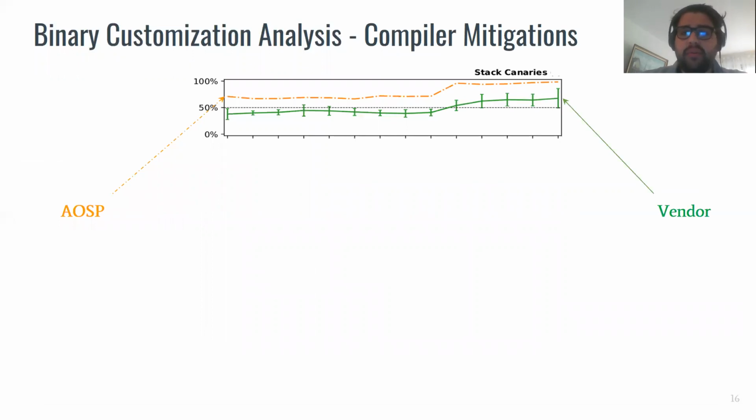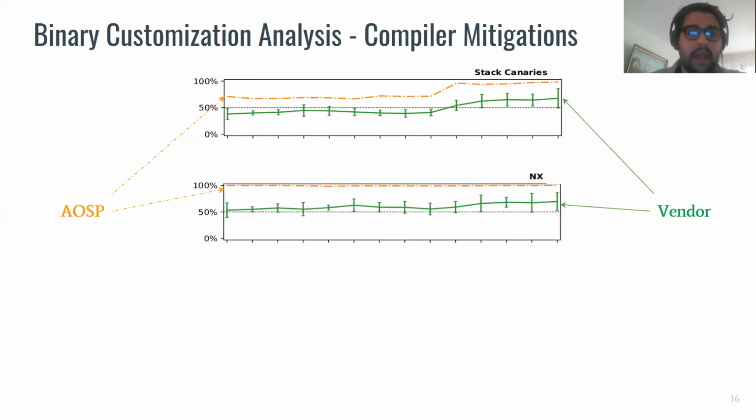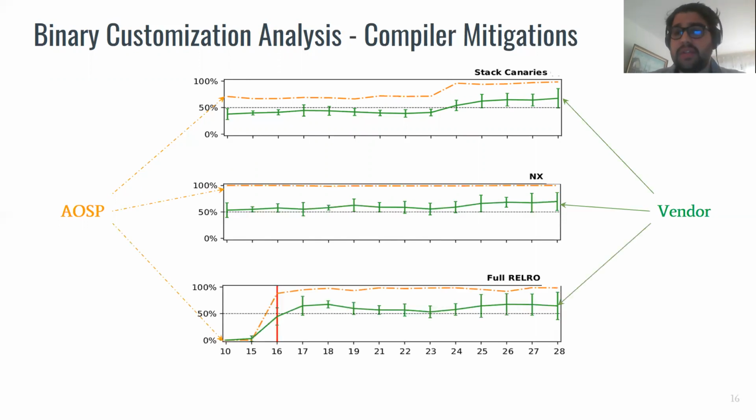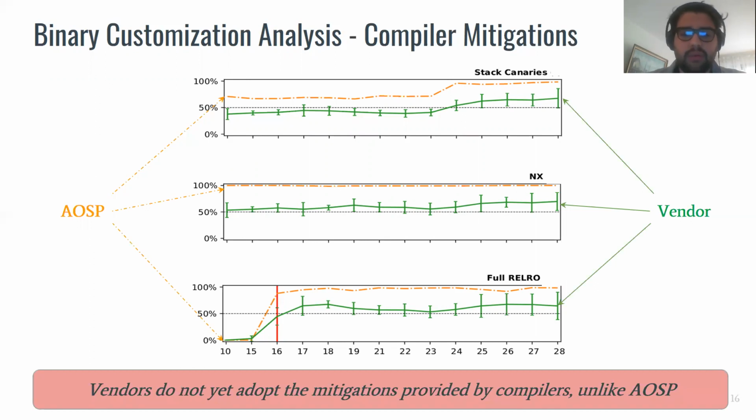An additional analysis that we performed on the compiler mitigations shows on the left the results that we extracted from the Android Open Source Project, while on the right, on the green side, the results that we extracted from the vendor binaries. As we can see, vendors significantly lag behind with respect to the Android Open Source Project when dealing with compiler mitigations. Roughly starting from Android 23-24, we can see how the binaries in the Android Open Source Project completely enable security mitigations like stack canaries, non-executable stack, and Full RELRO, while vendors do not yet adopt all the mitigations that are provided by compilers, unlike the Android Open Source Project.